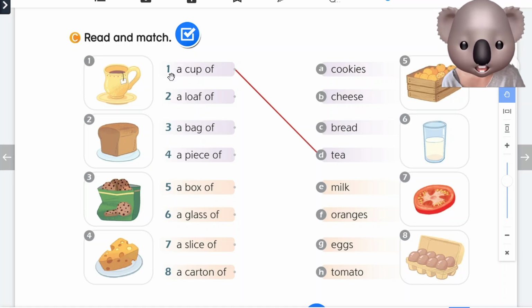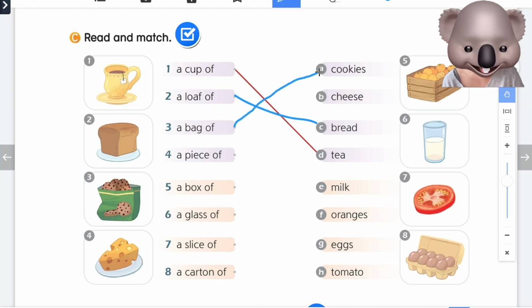For example, a cup of tea, a loaf of 빵, bread, a bag of cookies, a piece of cheese. Good job. Next we have a box of, do you see the box?